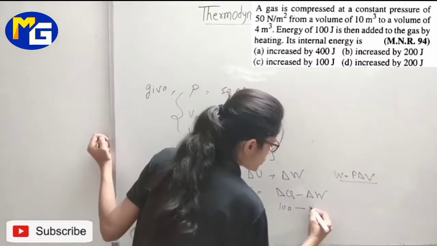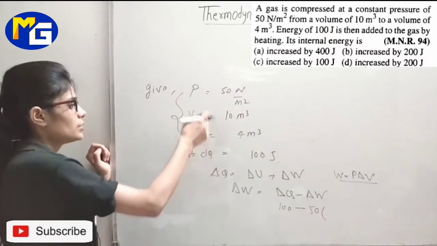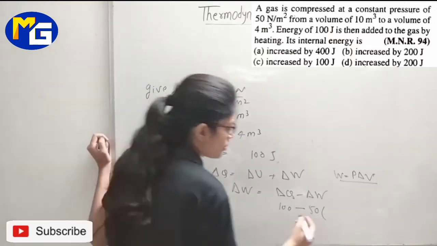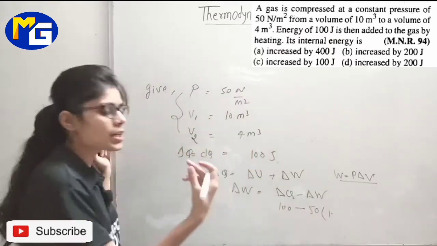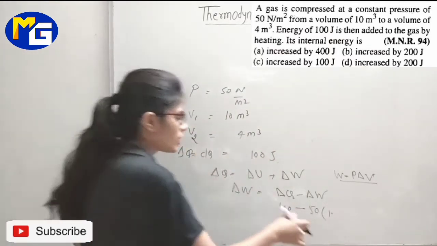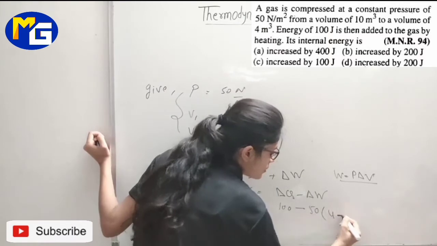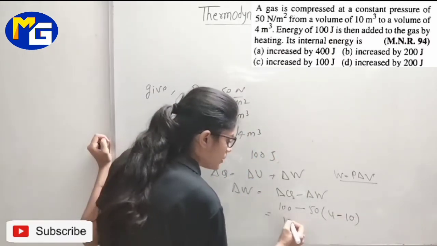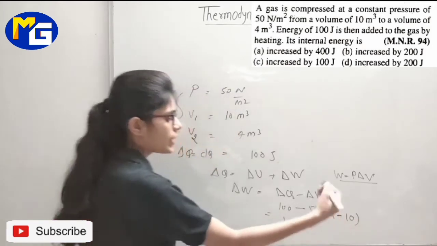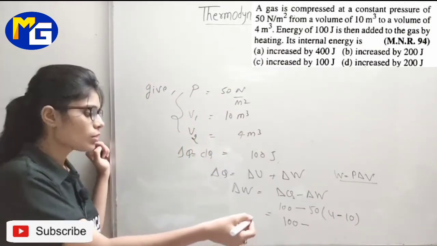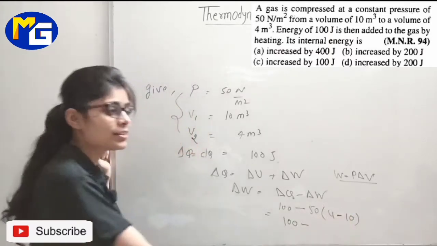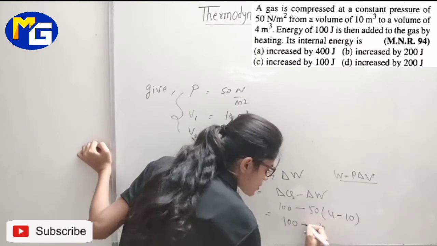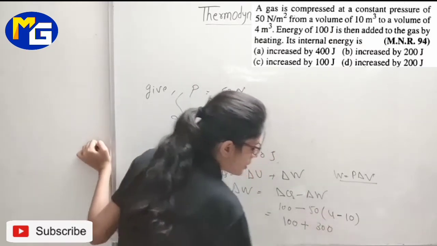P is 50 Newton. Okay, and this will be what, 10 minus 4. Actually it is final minus initial, so take it as 4 minus 10. Now this answer will come in negative form, 4 minus 10 is minus 6, minus 6 multiplied by 50 is minus 300, and this minus will be plus 300 joule.